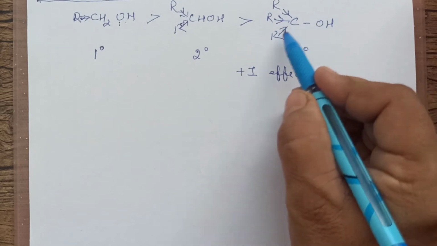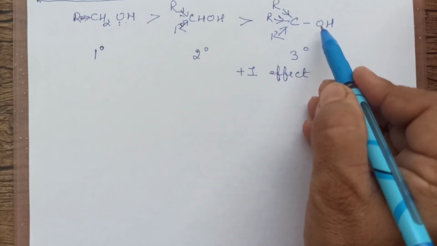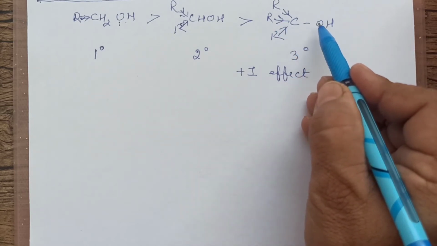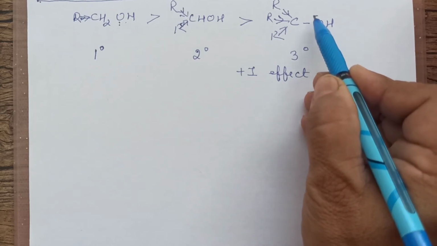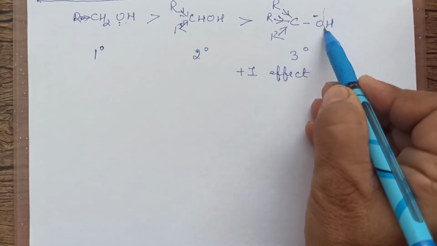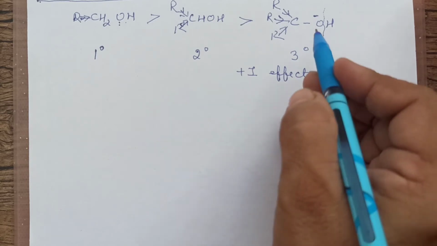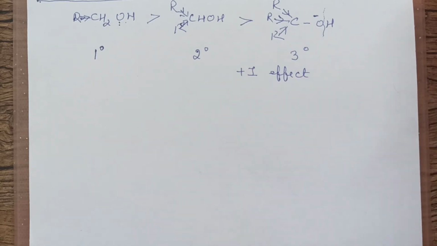These are all pushing electrons towards carbon, and this is furthermore electronegative, so it will pull all the electrons here. This will get more negative. More negative means it will not leave this H easily. If it cannot leave H easily, it is least acidic. So the more the alkyl groups, the lesser is the acidic nature. Got it? 3 degree is the least acidic.